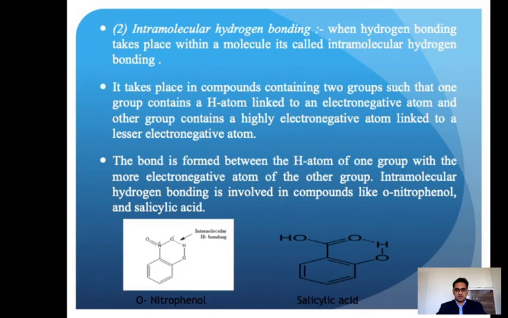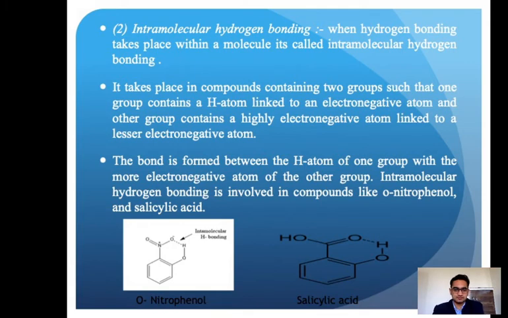When that is available, there is a possibility of intramolecular hydrogen bonding. It takes place in a compound containing two groups, such that one group contains a hydrogen atom linked to an electronegative heteroatom, and the other group contains a highly electronegative atom.